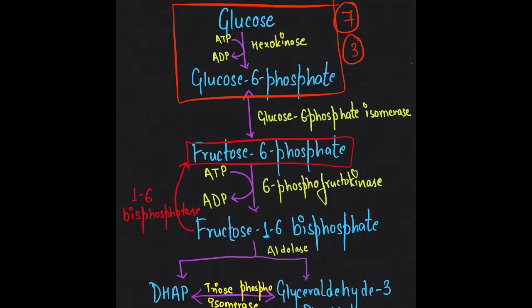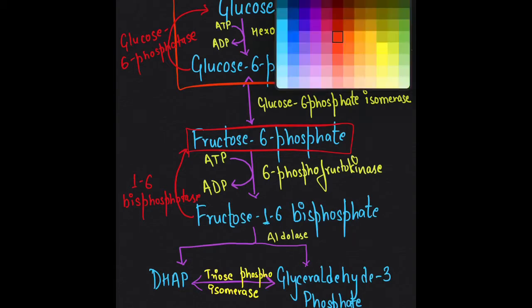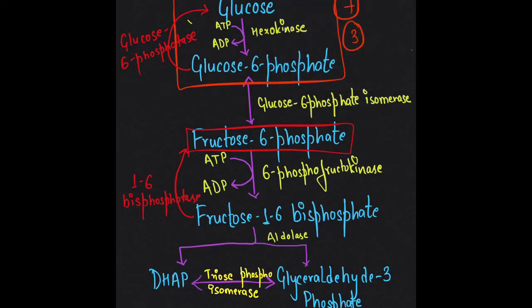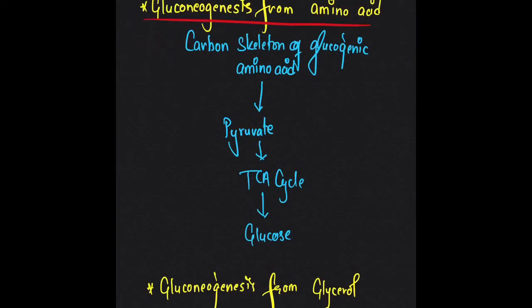And the final irreversible reaction, that is the first step of glycolysis, which is conversion of glucose to glucose 6-phosphate. So this conversion is reversed by another key enzyme, glucose 6-phosphatase, that converts glucose 6-phosphate into glucose. So finally there is the production of glucose from pyruvate, and glucose 6-phosphatase is present in liver and kidney and absent in brain and adipose tissues. So glucose 6-phosphatase and fructose 1,6-bisphosphatase, these two are the key enzymes for the final production of glucose from pyruvate. So this was about production of glucose from pyruvate.